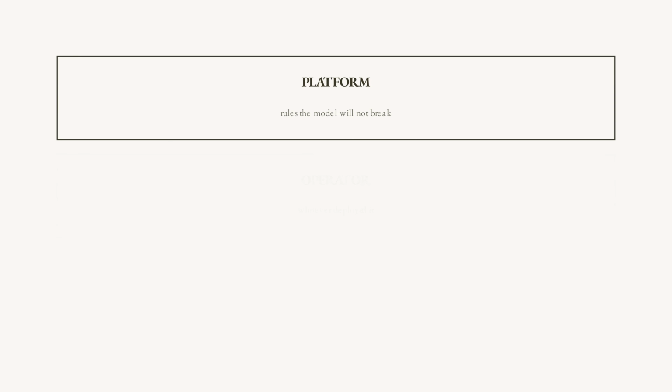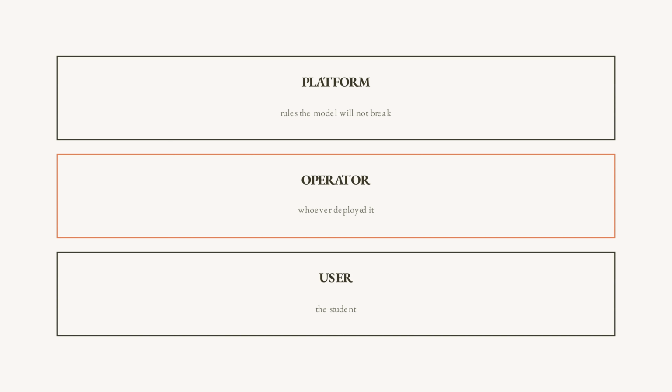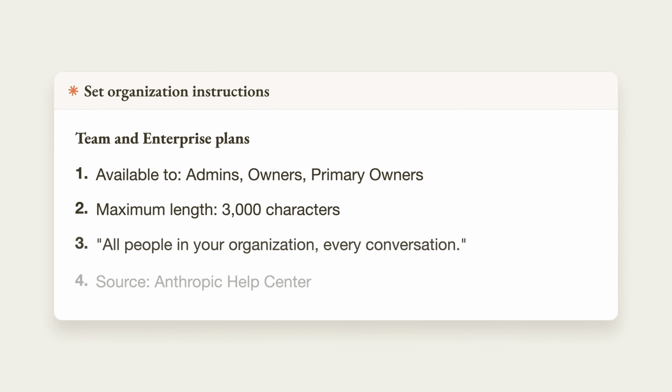Start with who Claude actually answers to. There are 3 and they are ranked. The platform sets rules the model will not break. Beneath that, an operator, whoever deployed it, can write instructions. Beneath that, most people only ever meet the 3rd layer, so they assume it is the only one. And the middle band is not a metaphor.